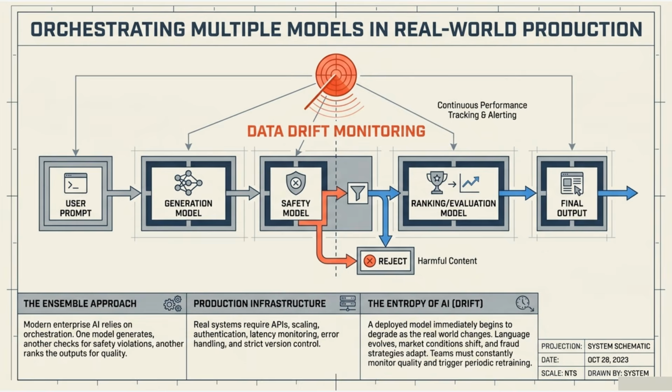Production is an ensemble. User prompt to generation model, through a safety model that can reject harmful content, then ranking, then final output, with continuous drift monitoring overhead. Infrastructure needs APIs, auth, latency, versioning. Models rot as the world changes, so retrain.